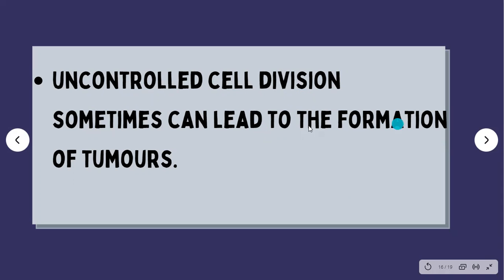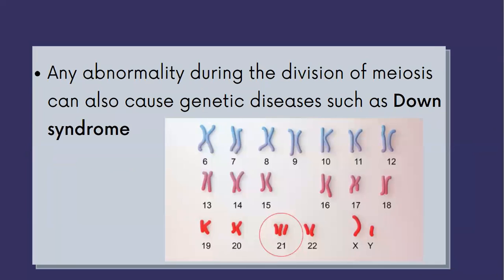And this is going to lead to the formation of tumors, which is going to lead to cancer later. So cancer is actually due to uncontrolled cell division. Our cells don't divide in a systematic manner. They divide in an uncontrolled manner. So this is going to lead to a tumor, okay? So that's how cancer comes about generally.